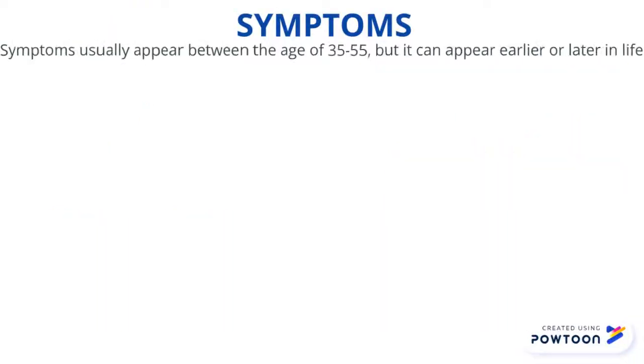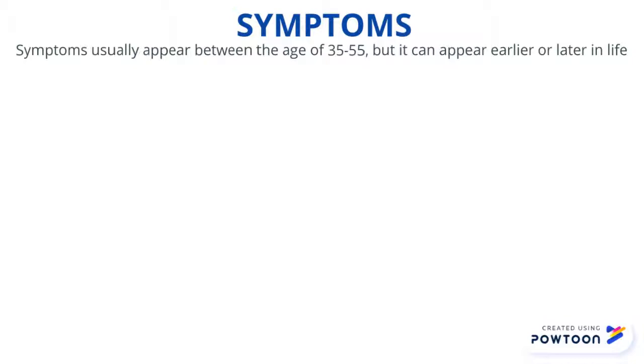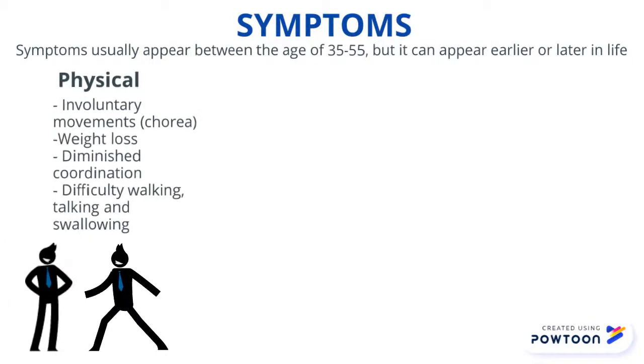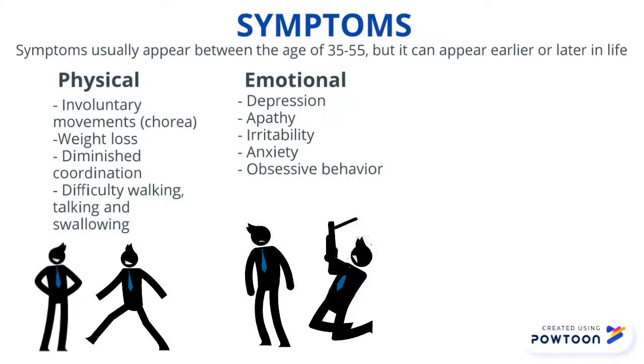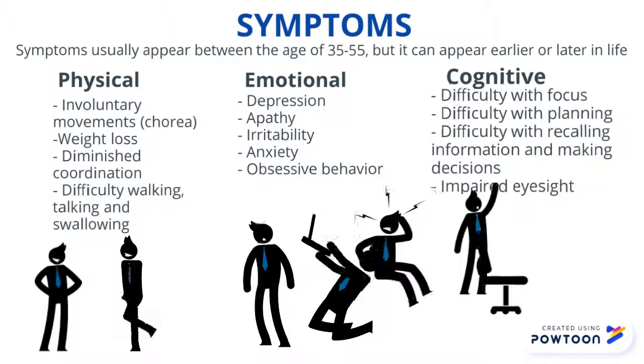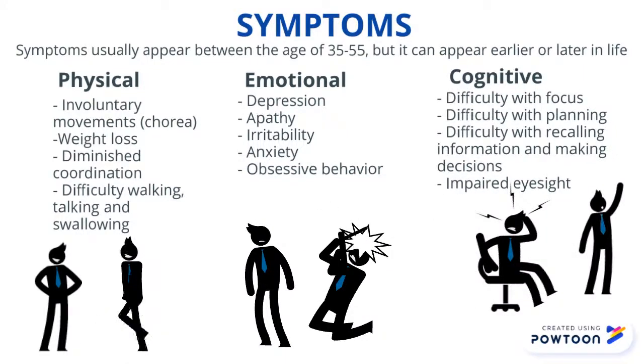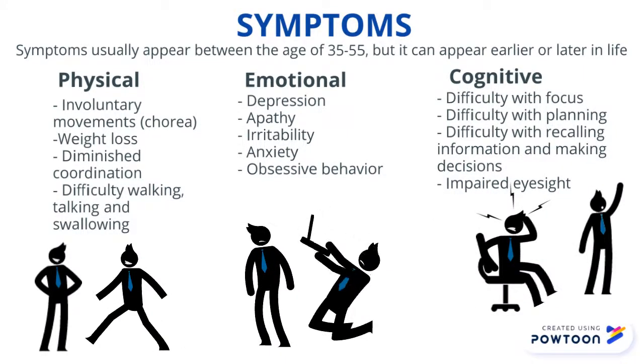Symptoms of HD usually appear between the ages of 35 to 55, but can appear earlier or later in life. Physical symptoms include involuntary movements or chorea, weight loss, diminished coordination, and difficulty walking, talking, and swallowing. Emotional symptoms include depression, apathy, irritability, anxiety, and obsessive behavior. Cognitive symptoms include difficulty with focus, planning, recalling information, and making decisions, and impaired eyesight.